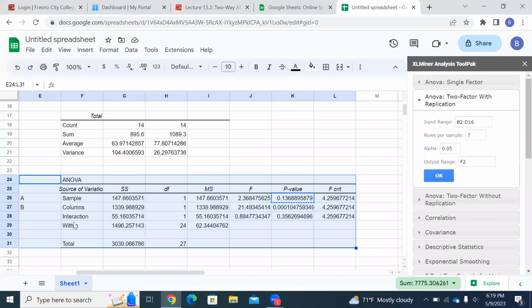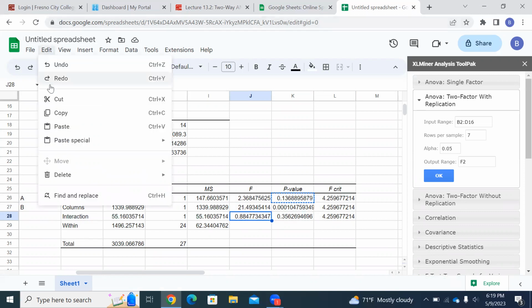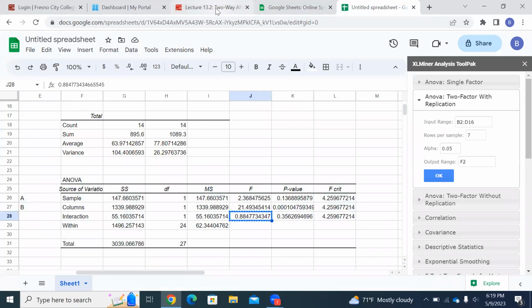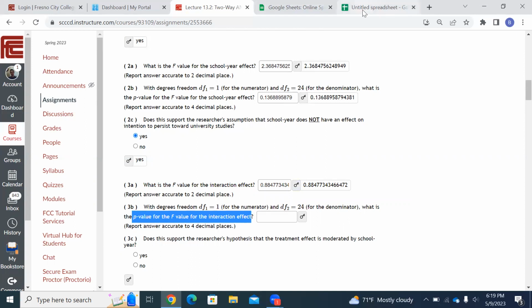Let's go back. So now here's the interaction. See interaction right there. F value. So F value for interaction, it's that one right there. So let's copy, come over and paste. Hold down Control, hit V. Yep, got it right.